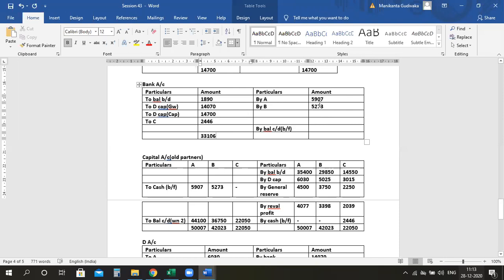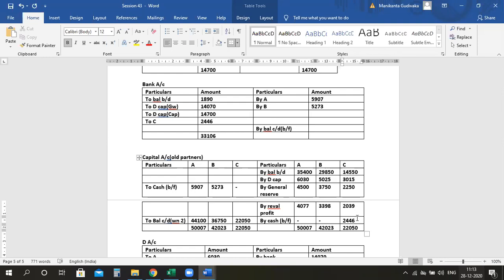Ma'am, actually the C figure is only 196. 196, the balance you're telling me? Yes, ma'am. I didn't take 2250 last time. You didn't take what? 2250. What did you take then? Ma'am, while typing, I made a mistake. It's 196. Is it?